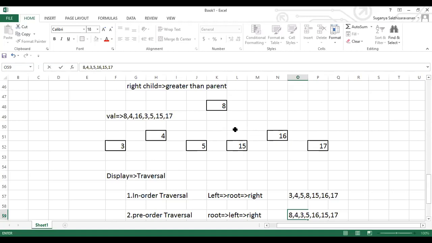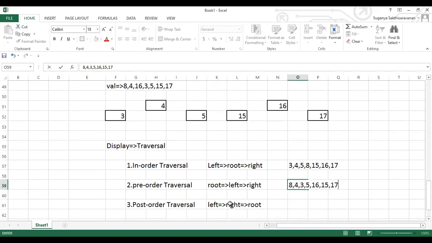Next we are going to see post-order traversal. In case of post-order, it is left, right, root. So leftmost element, who is that? We are supposed to start with the leftmost element 3, then followed by the root of it, 4, then followed by right element 5. Now again left 15, again root element of 15. Just a minute.